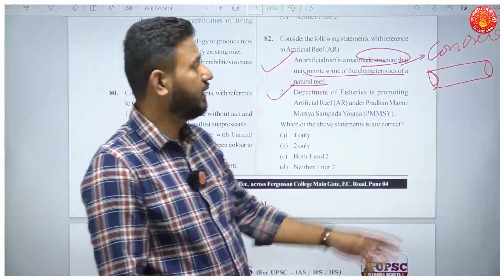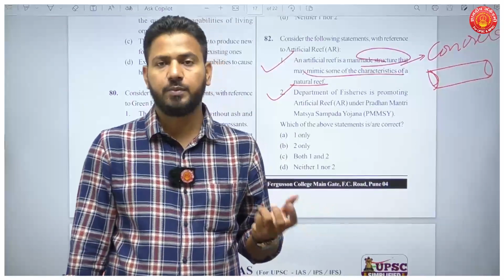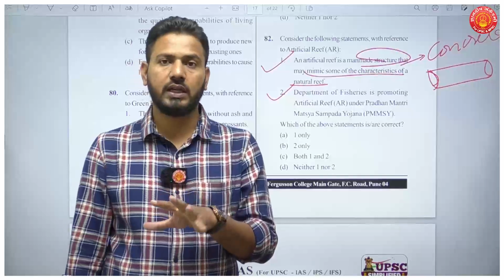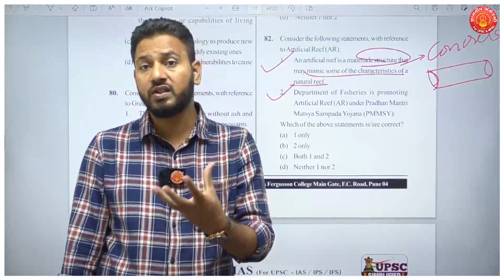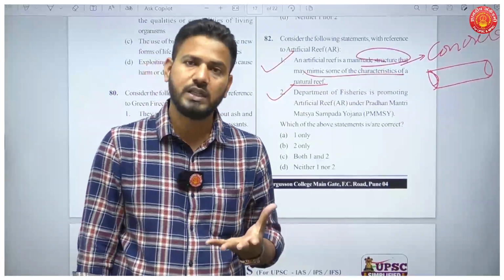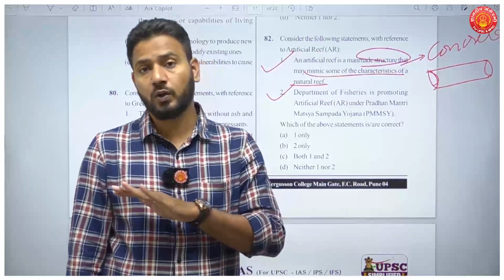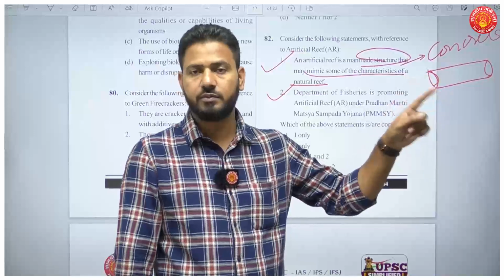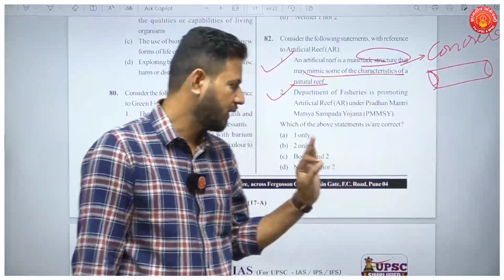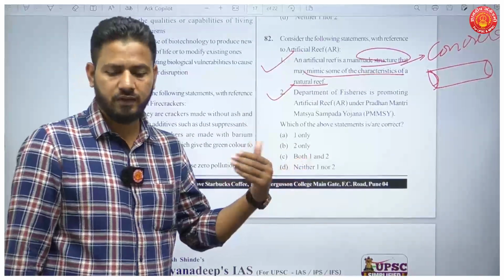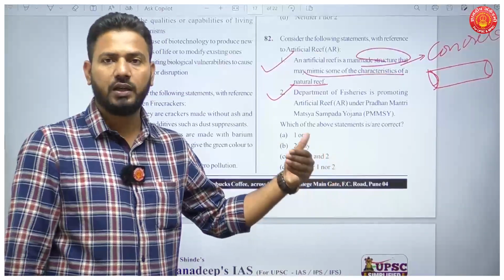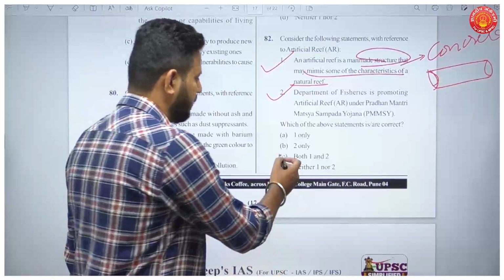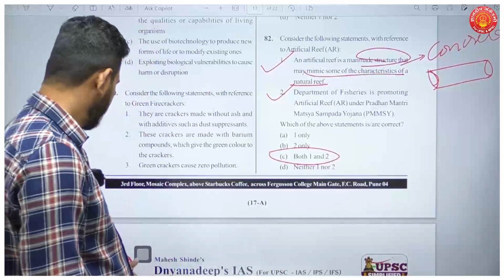Okay. So they'll ask you what the benefits of artificial reefs are. It provides a base for development of an ecosystem. Okay. Coral reefs also increase, biodiversity increases, and slowly fishing grounds also develop around these reefs. It also prevents bottom trawling as a way of fishing. So a very important development, artificial reefs. Please go into the details of what artificial reefs are and where they are used. We have a very recent example wherein this was used in Mumbai, the coast area. So how many statements are correct? Both 1 and 2 in this question are correct.